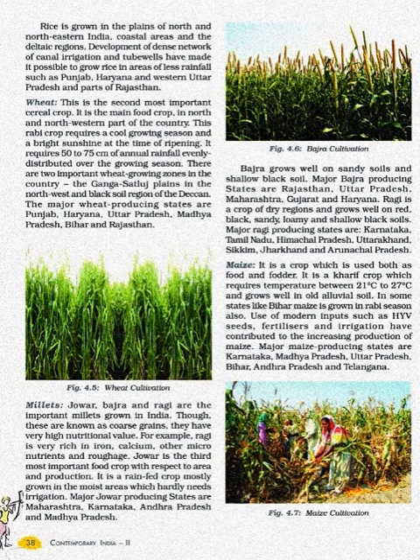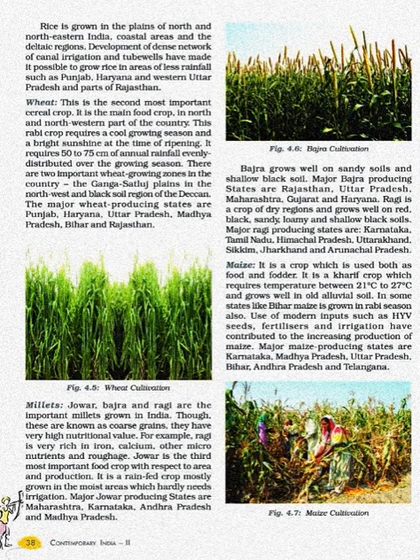Now jawar, this is the third most important food crop, and it is rain fed, means dependent on rain. So jawar is a rain fed crop, mostly grown in the moist areas which hardly needs any irrigation. And the major jawar producing states are Maharashtra, Karnataka, Andhra Pradesh and Madhya Pradesh.